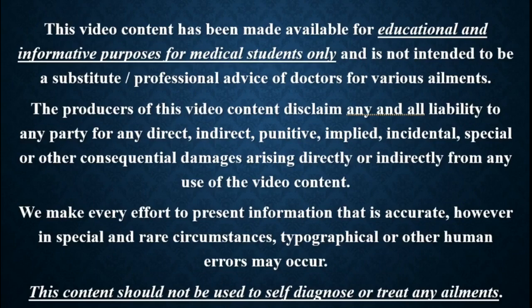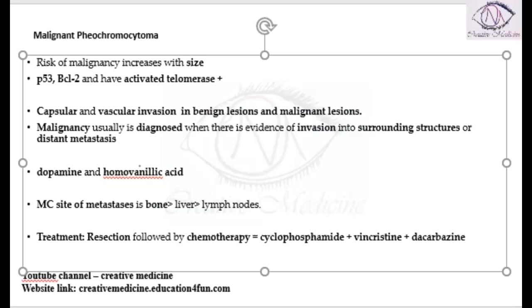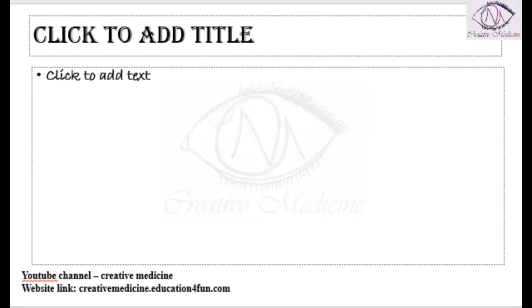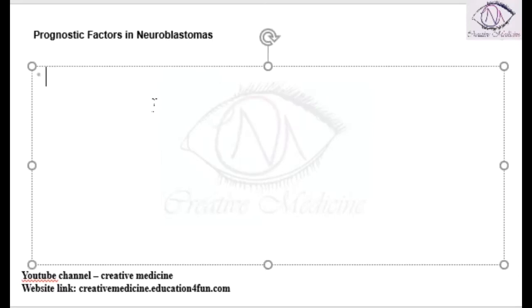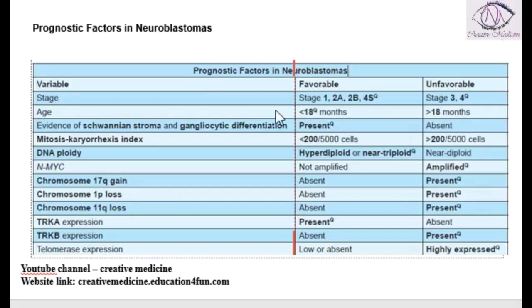In this lecture, we will learn about the prognostic factors of neuroblastoma. If the stage of the tumor is stage 1, 2A, 2B and 4S, it is favorable